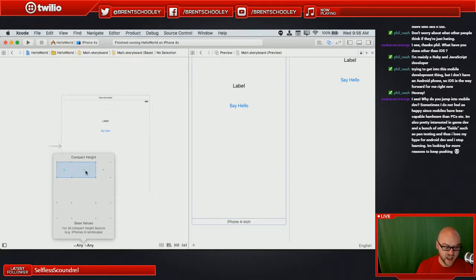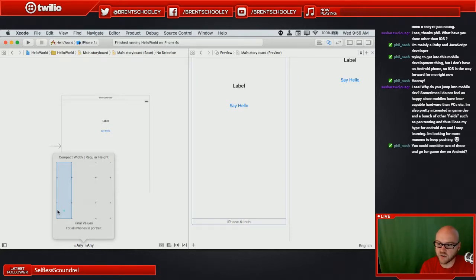Compact height, this is any phone in landscape. And regular width, compact height, this is going to be your 6 Plus, so your 5.5 inch iPhone in landscape. In the opposite direction, compact width, this is your portrait for every phone up to the 6. And down here, this is all phones in portrait. So you have a little bit taller of height on the 6 Plus, so that's why you got to get all the way down to here.